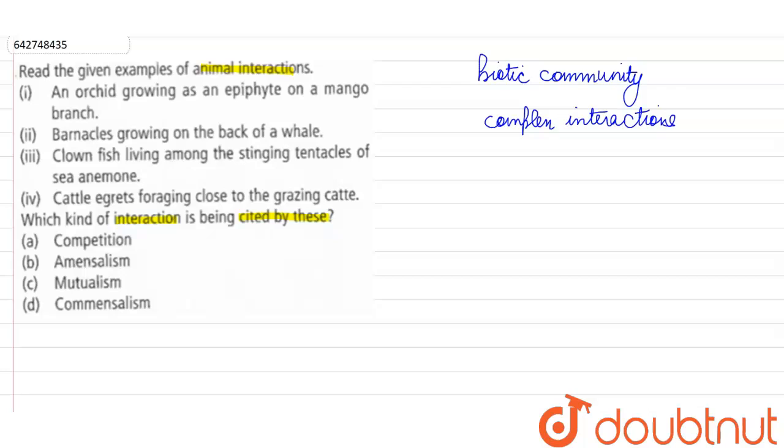If we look at the examples that are given to us, first they are saying an orchid is growing as an epiphyte on a mango branch. Now, epiphyte means a plant which is not grounded. Its roots are not anchored to the soil. Instead, this plant is growing hanging on another plant. But in the case of orchids, they are using this plant not as a host. They are not stealing any nutrition from this plant.